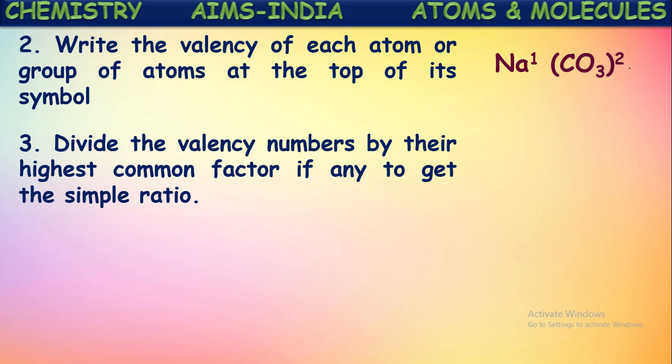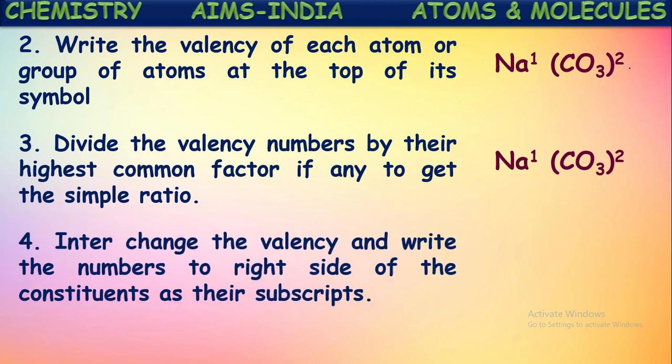Can we take out any common factor from these two valencies? No. No common factor is coming. If there is any common factor, that can be divided. But in the example taken here, there is no common factor in these two valencies as they are 1 and 2. So directly we write the same here. Okay. So in the third step, from the valencies, the highest common factor should be divided or eliminated. After that, the remaining numbers we write as the powers.